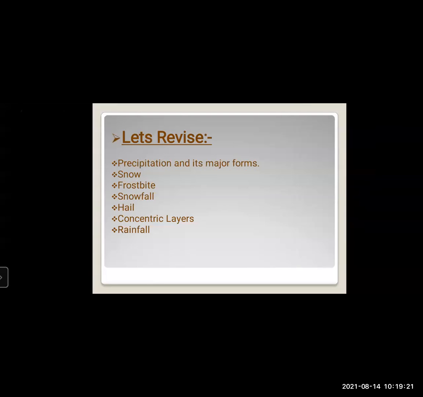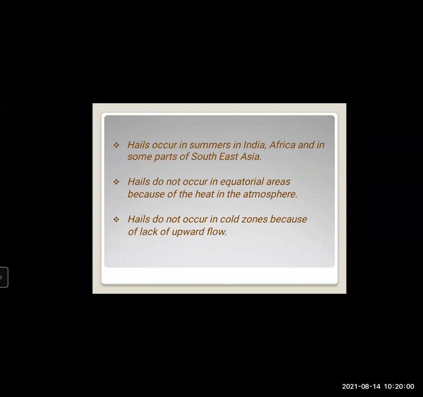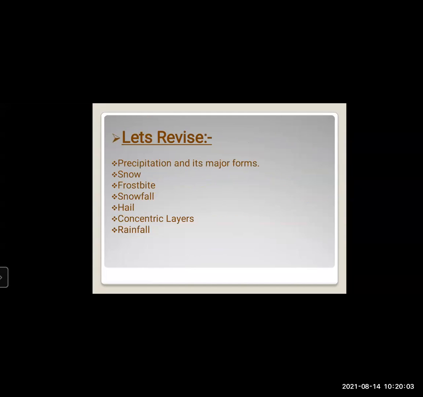Then we have learned about frostbite. What is frostbite? The people who stay continuously in the snow region, where the temperature is at 0 degrees, without wearing any gloves or shoes like gum boots, get frostbite.